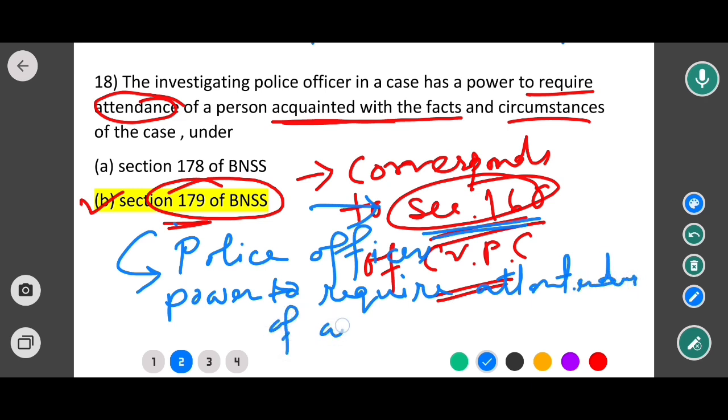Section 179 is all about the witness. We can also say that section 179 and section 160 of CrPC is the same provision.